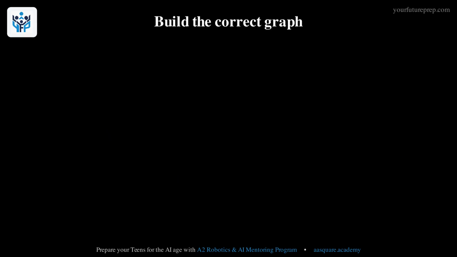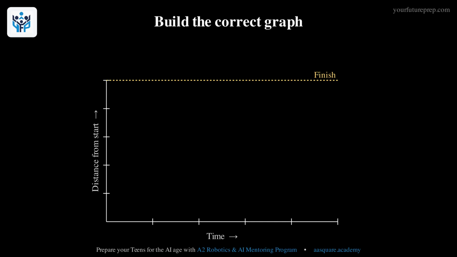Let's set up the axes. Time runs along the bottom, and distance from the start goes up the side. The top line is the finish. Whoever reaches that top line first wins the race.